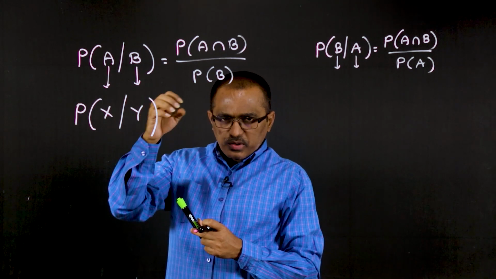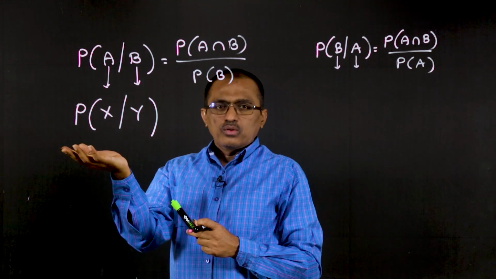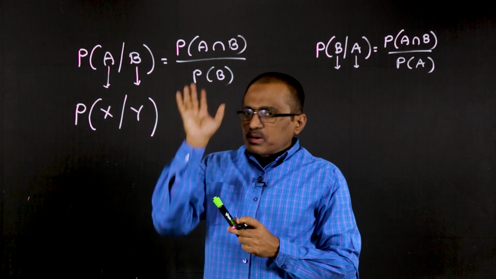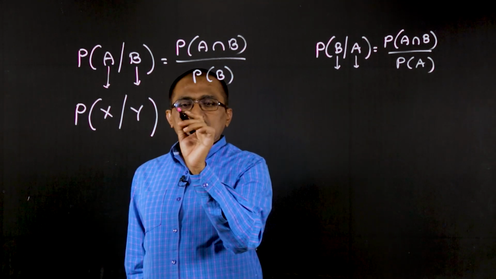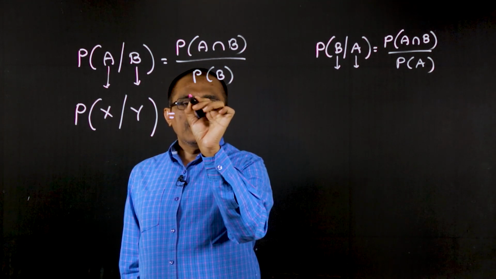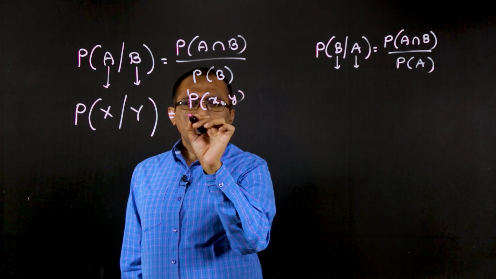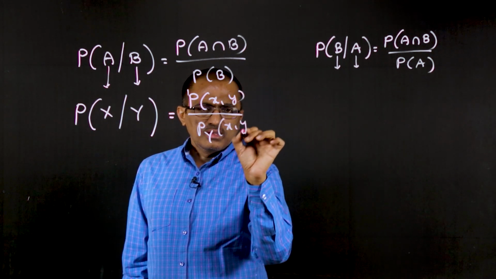So first we select two heads, and from that we select one tail. Is it possible for us to have the discussion or not? Yes, we can write this as P of xy by P of y.